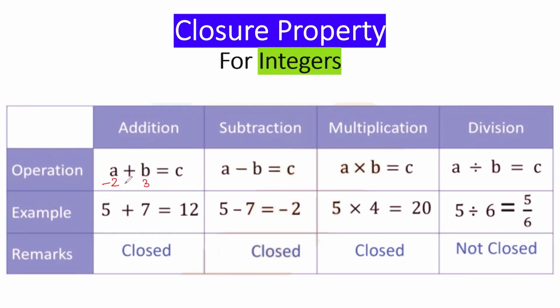So I'm following addition here. -2 is an integer, 3 is an integer. Let's see the result. -2 plus 3, you may check. In the case of integers, if two different signs are appearing, minus plus or plus minus, then we do subtraction of the numbers. But if the same signs are appearing, like minus minus and plus plus, then we do addition of numbers.